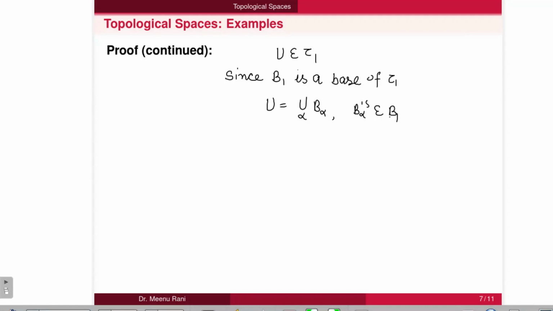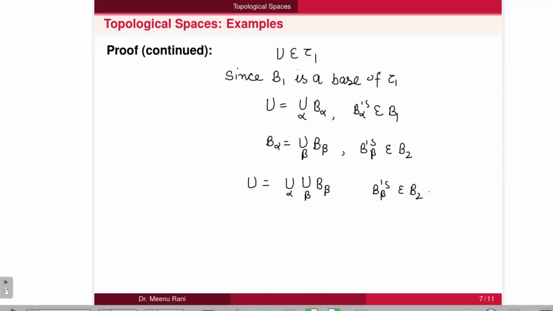Now it is also given that every member of B1 can be written as a union of some members of B2. So each B alpha can be written as a union of some members of B2. We take B beta here. So B beta are the members from B2. Thus U can be written as the union over alpha, union over beta, of B beta. So B beta are the members from B2 here.